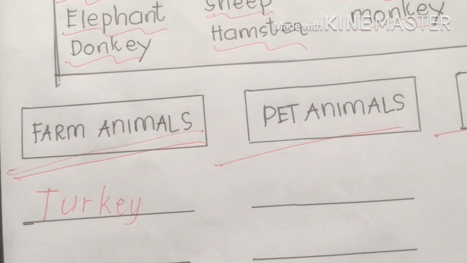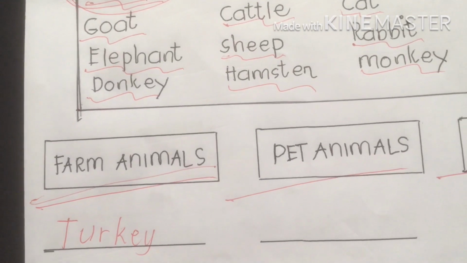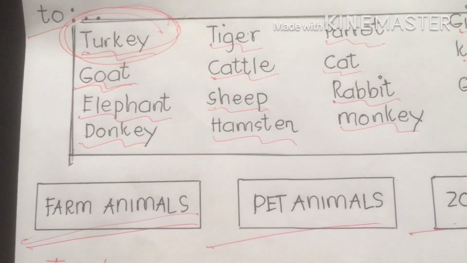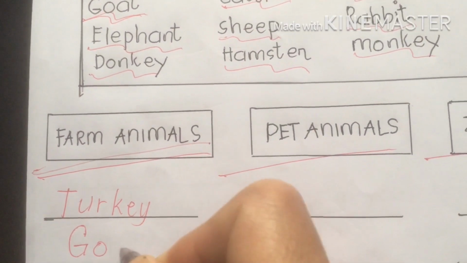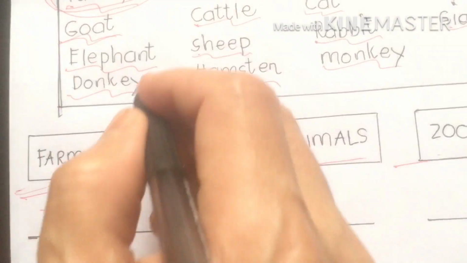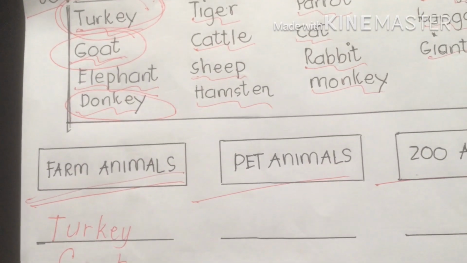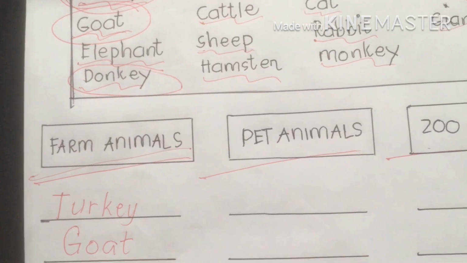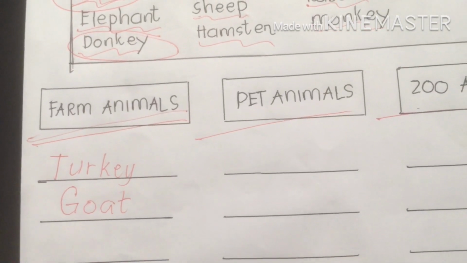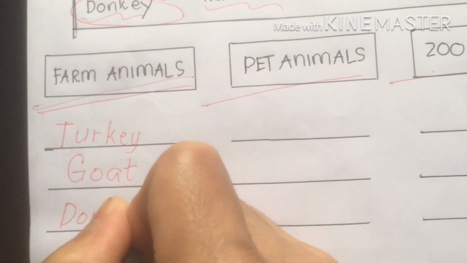That means domesticated animals you can care for. We can produce many of them, and that is farm animals, the sources of your income. Goat. Is goat a farm animal? Yes. Sources of meat and sources of milk. Next, donkey. Oh, donkey is smaller than horse. A horse also, my dear students, is higher than a donkey because a donkey is smaller than a horse. I love donkey. It's easy to ride. I like donkey.